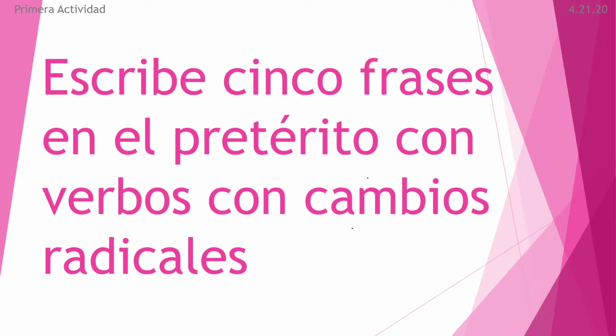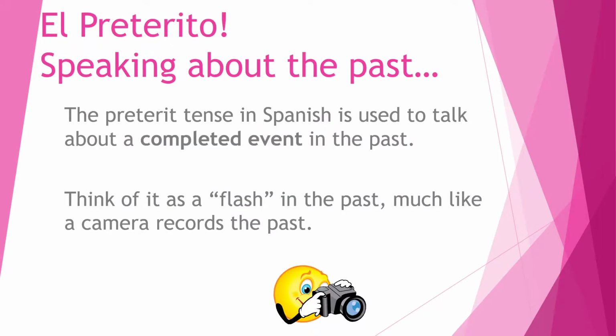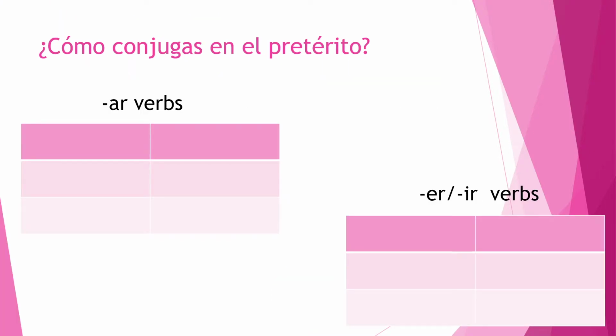Alright, vamos a revisar. Remember we talked about the preterite. It is one of the past tenses, the only one we've done so far. It's used to talk about a completed event in the past, like a flash or a picture. All right, your regular verbs, the endings have changed for preterite.